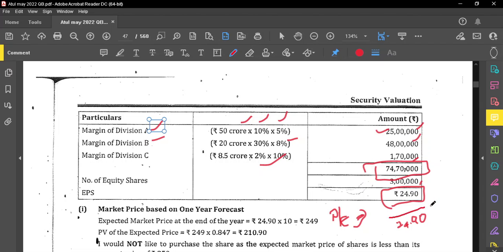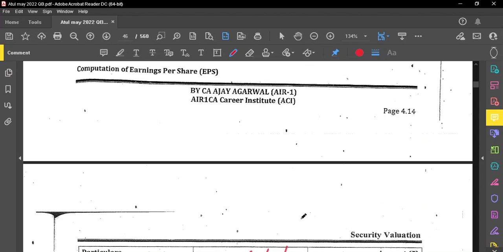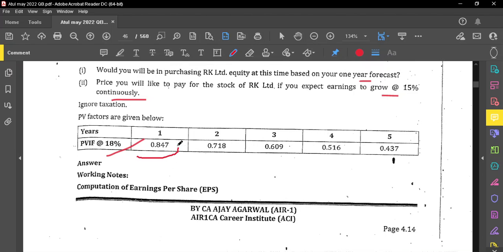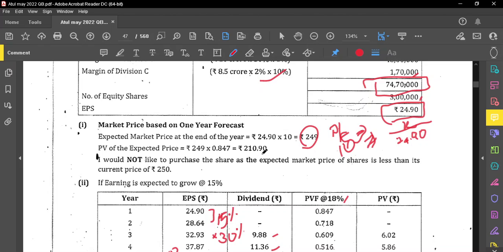Okay, and we don't know the price, but we have the price earnings ratio of 10 times. If we solve this, we will get the price as 249. Price will be 249, but it is at the end of year 1, so we have to bring it to the present value. 249 multiplied by 0.847. If we bring it to the present value, the maximum price is 210.90.